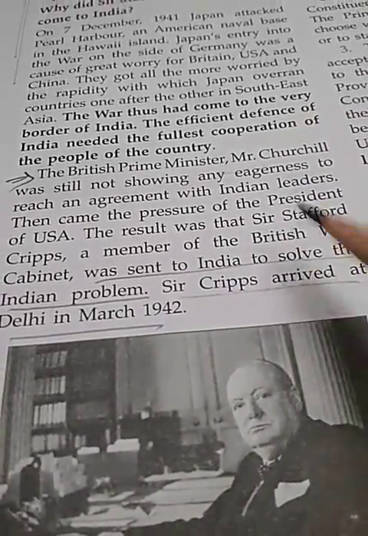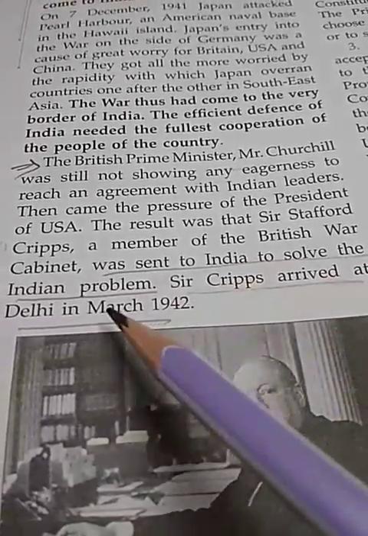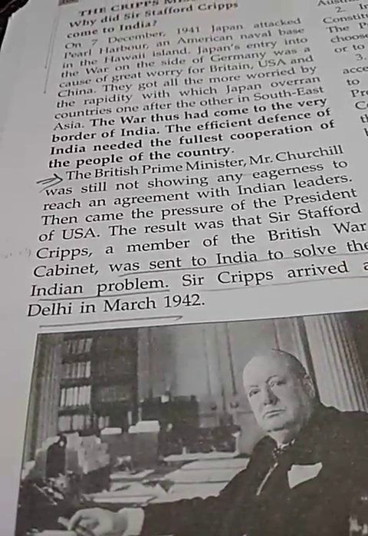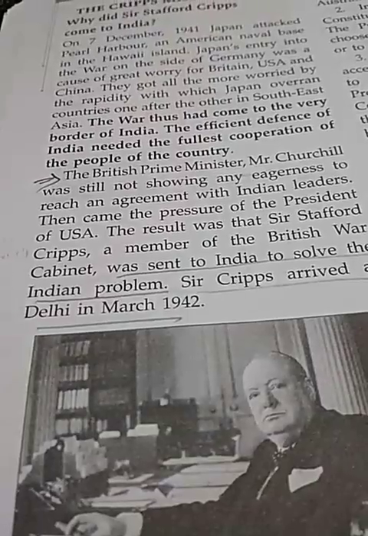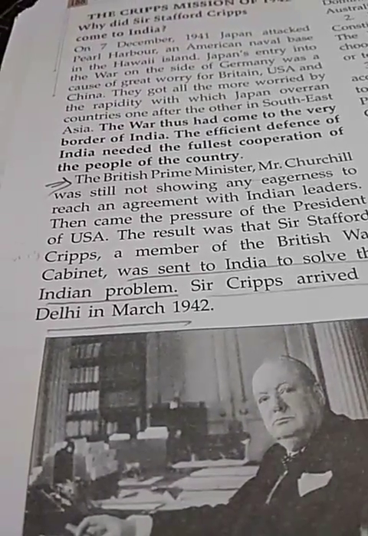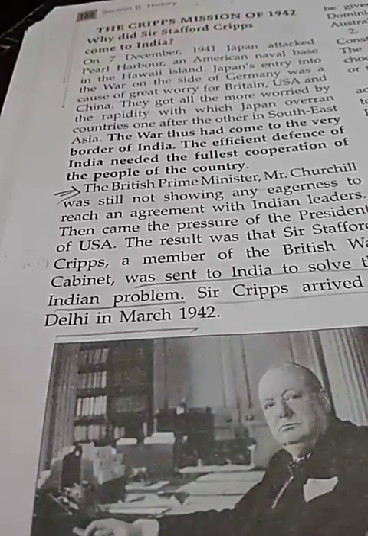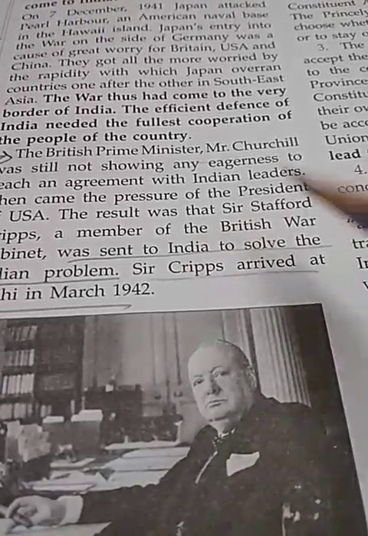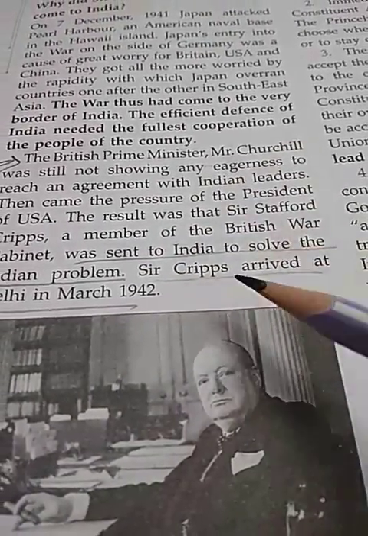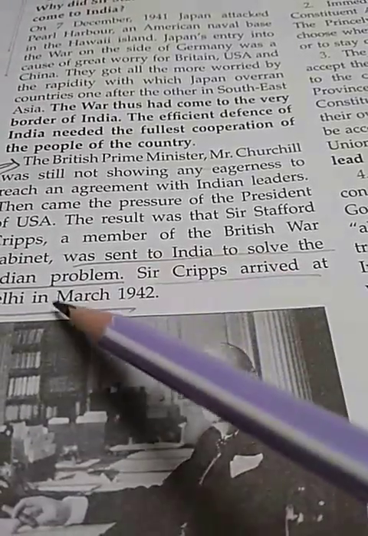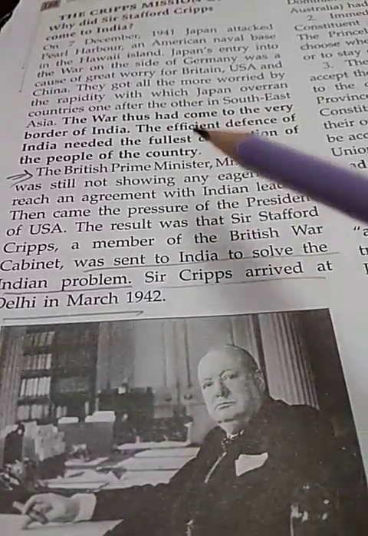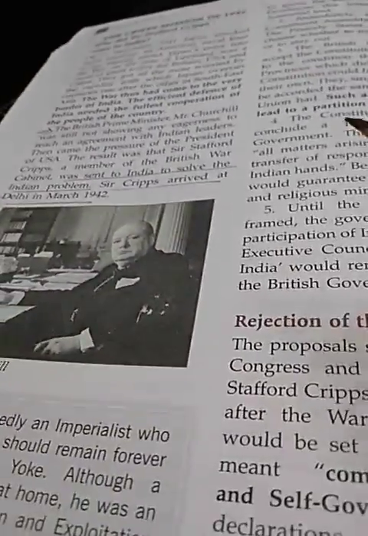So why was he sent to India? To solve the Indian problem. So what was the Indian problem? They were having a few demands. The situation was that if the British government fulfilled, or agreed to fulfill, their demands, then they would participate or provide help in the Second World War. To sort out this problem, he was sent to India and arrived in Delhi in March 1942. Detailed information related to this is in our main topic, so that detail we will discuss there only.